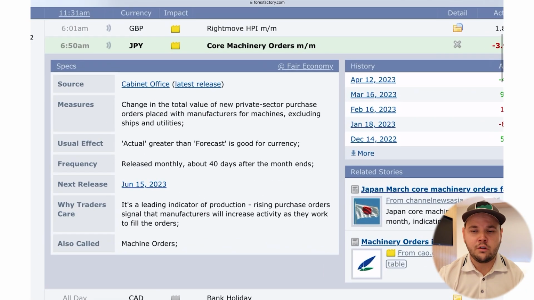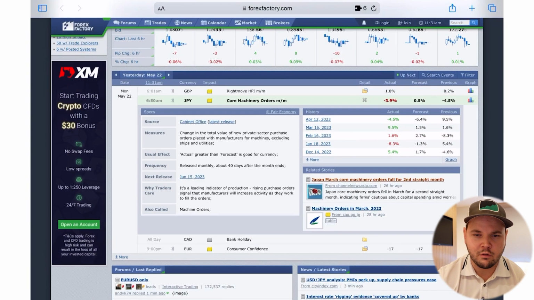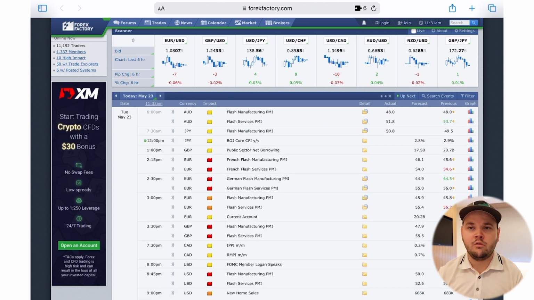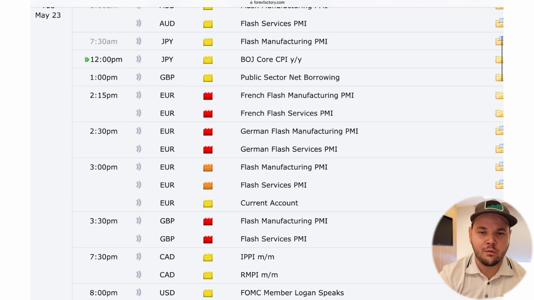This gives you a cool understanding of the news and what it means exactly. And you can use this to just kind of know what to expect. So if you day trade, don't trade during these news. Either move your stop loss to break even before the news comes up, or just get out of your trade. Don't enter a trade while there's news coming up. That's a very easy way to lose money.